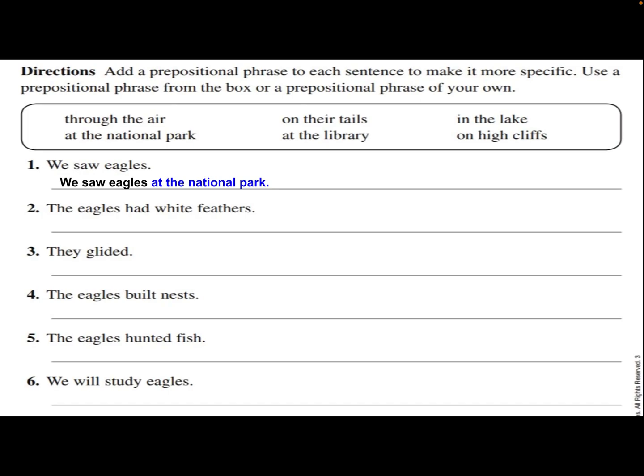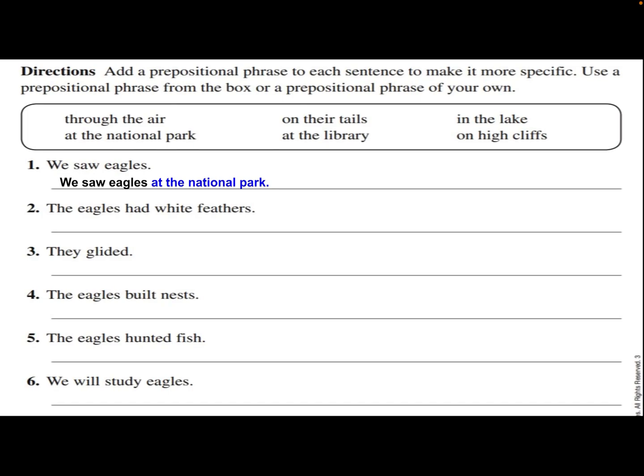You could have said all of that, but as we go through, we only want to use these prepositional phrases one time. So we're going to start with we saw eagles at the national park. At is the preposition. At the national park is the prepositional phrase. All right, pause this video and write the rest of your sentences and then turn it back on so we can correct it together.